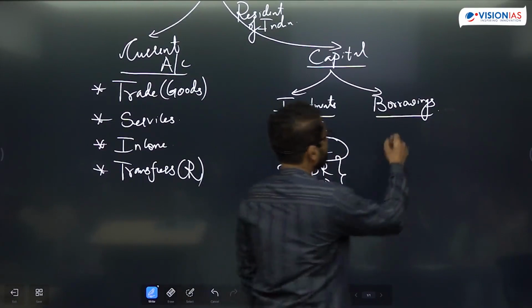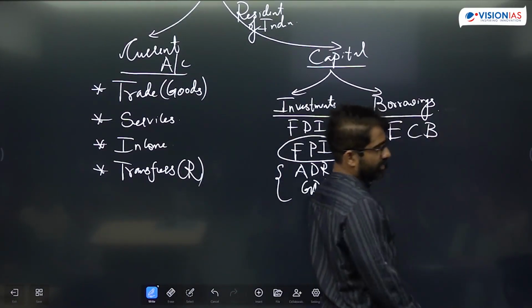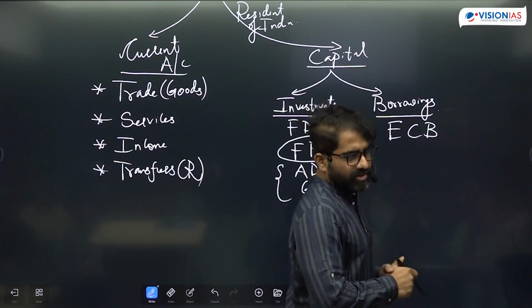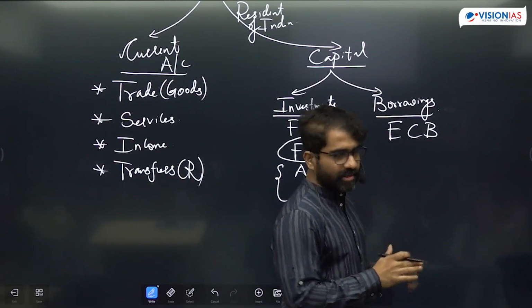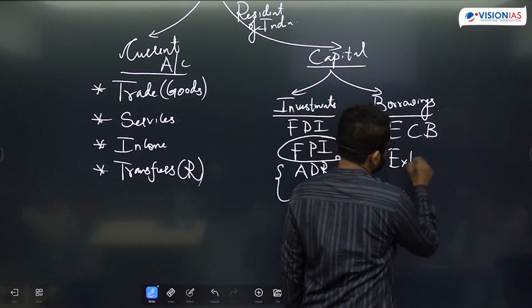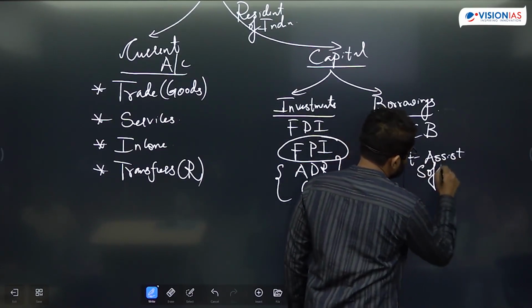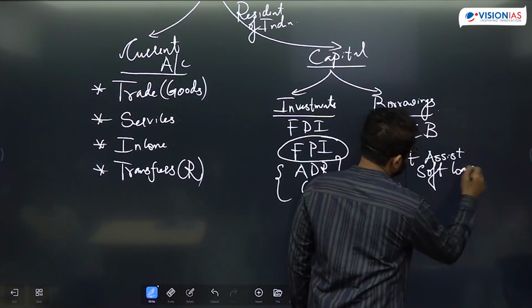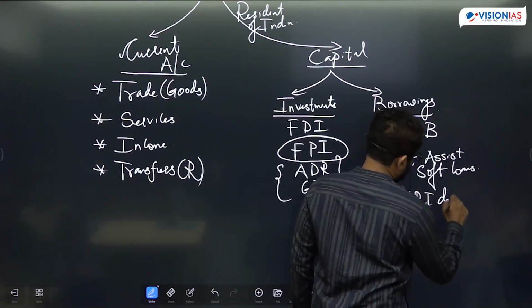Then in the borrowing, we have external commercial borrowing, long-term borrowing, generally 3 years. Okay, so long-term borrowing generally taken by corporates for a period of 3 years and above, right? And then you have external assistance. This, we call it what loan? Soft loan. Okay, and we also have NRI deposits.